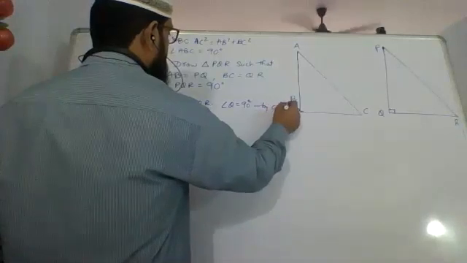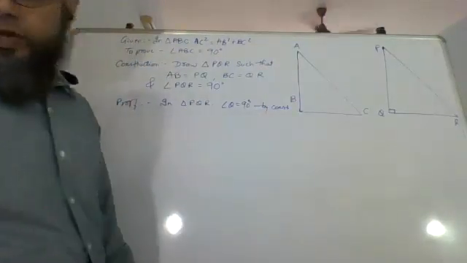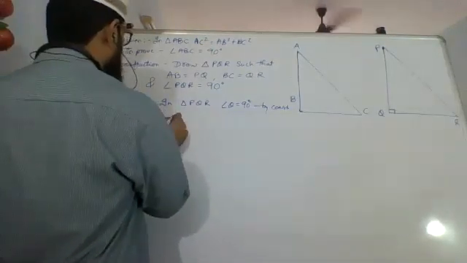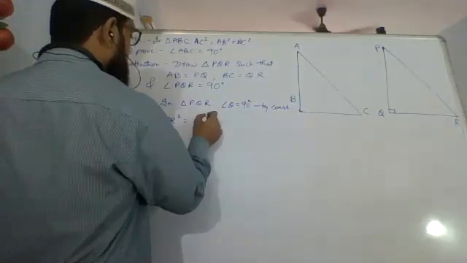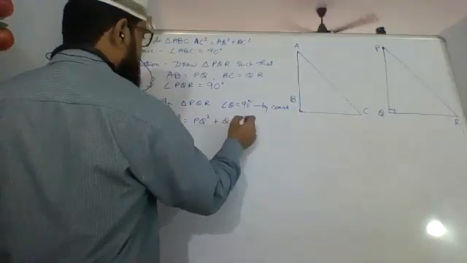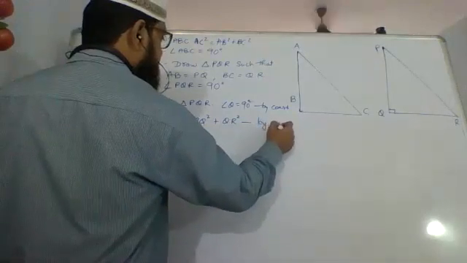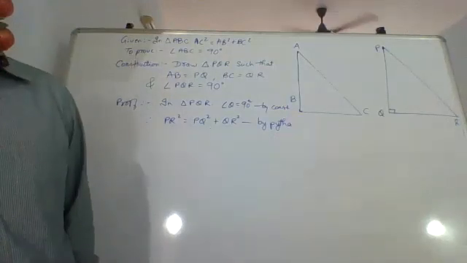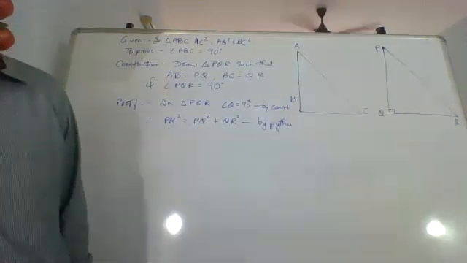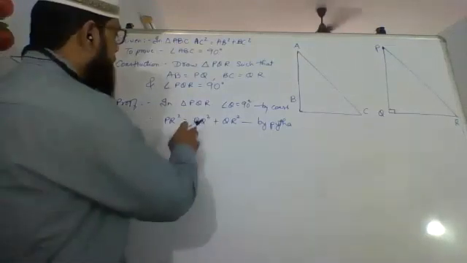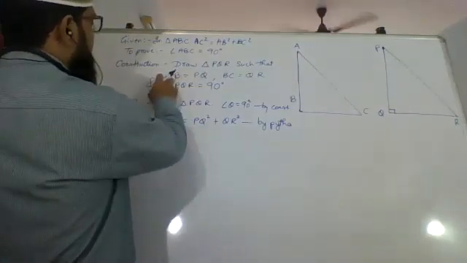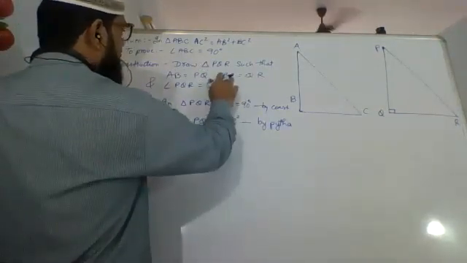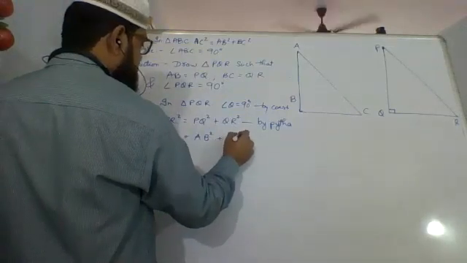By construction, if this is 90 degrees, we can apply Pythagoras theorem. What does Pythagoras theorem say? Therefore, PR square equals PQ square plus QR square by Pythagoras theorem. But what is PQ? PQ is nothing but AB, so I can write this as AB square. What is QR? QR is nothing but BC, so BC square.